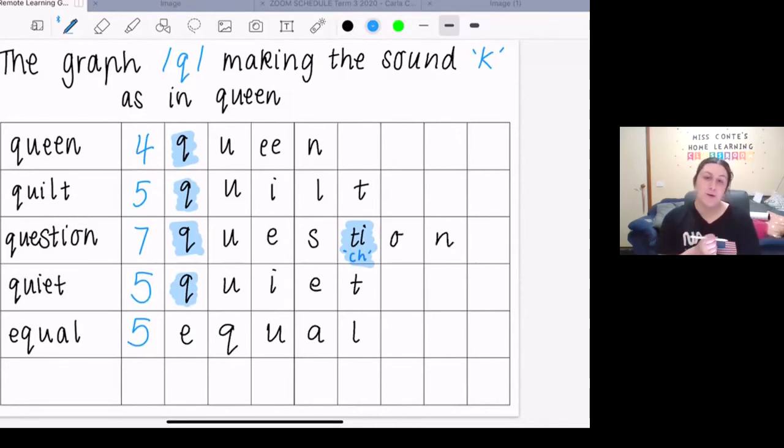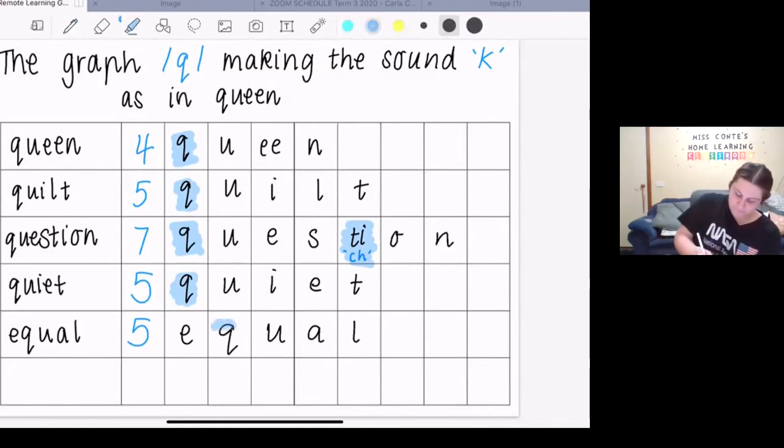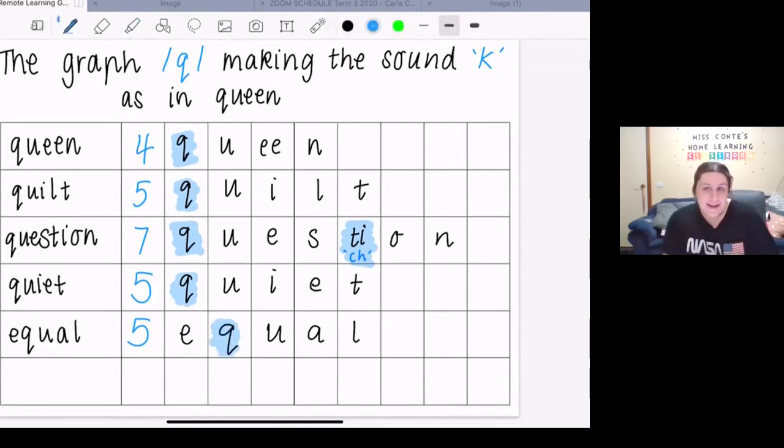If you had to spell the word equal, what might the tricky part be to remember? Perhaps it is our graph Q making the sound K. Can you please spell the word equal back to me the same way that I spelt it to you? I'll say it again so you can remember how it sounds. E, Q, U, A, L. Your turn.